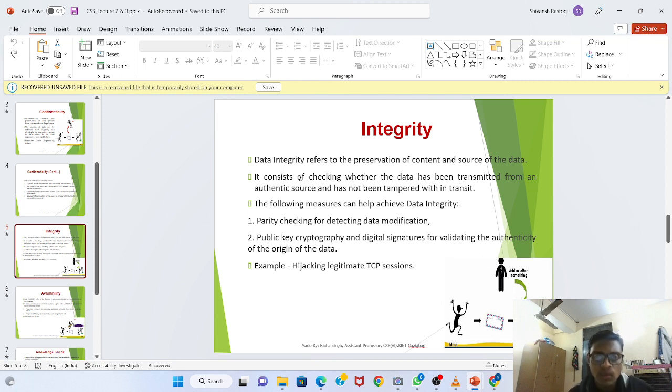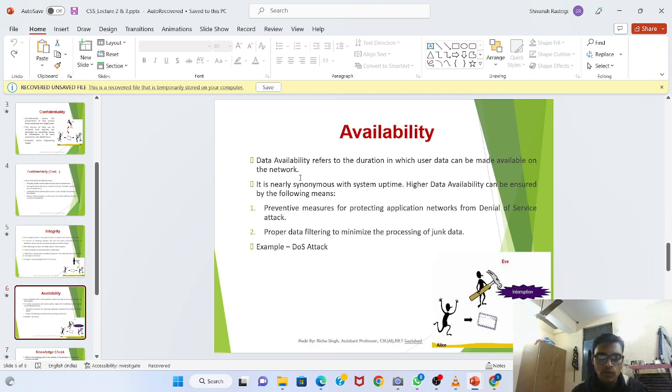The following measures can help achieve data integrity. First is parity checking for detecting data modification. Second is public key cryptography and digital signatures for validating the authenticity of the origin of the data. An example of an attack on integrity is hijacking legitimate TCP sessions. Now let's move to the last part, which is availability.